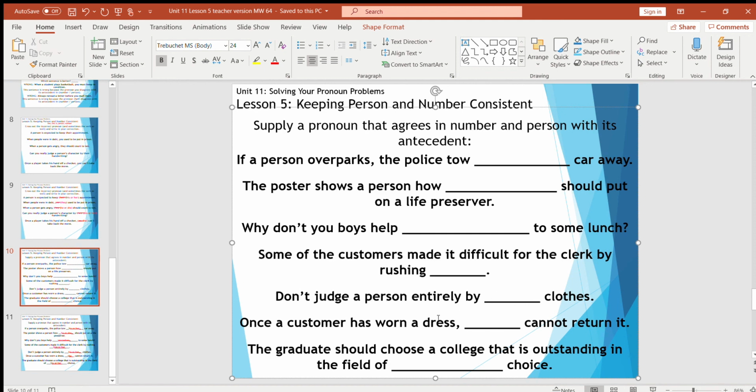"Once a customer has worn a dress, blank cannot return it." Of course, we don't necessarily know the gender, although most people would probably just assume she cannot return it, but of course you could do he or she. "And the graduate should choose a college that is outstanding in the field of blank choice." One graduate, we don't necessarily know the gender, so we could say his or her choice.